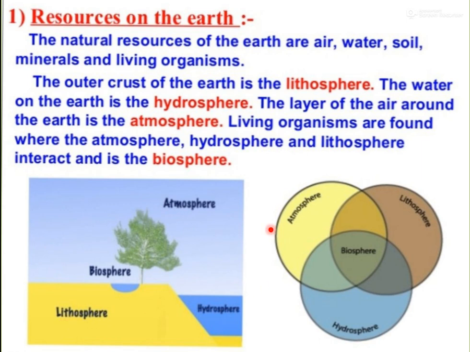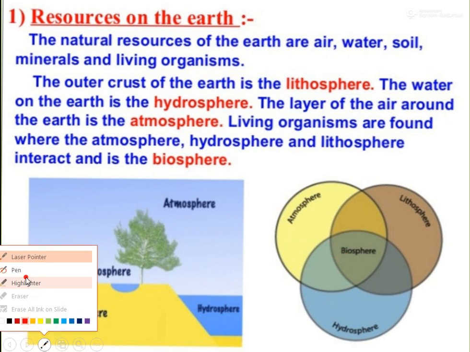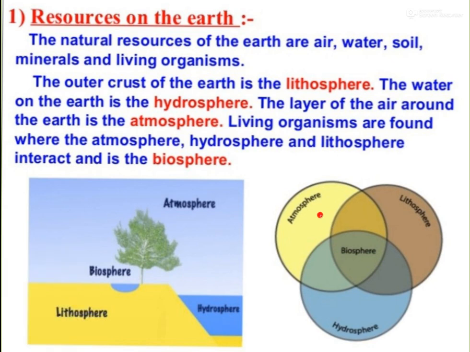And you can see here, the yellow circle is for atmosphere, the brown circle is for lithosphere, the blue circle is for hydrosphere. But when these three circles overlap, then one area is formed which contains the part of atmosphere as well as the part of lithosphere and the part of hydrosphere.